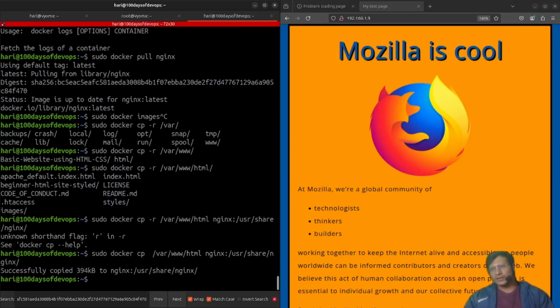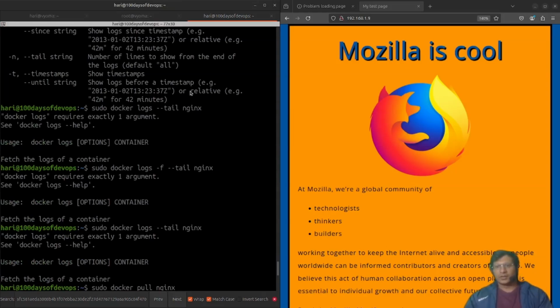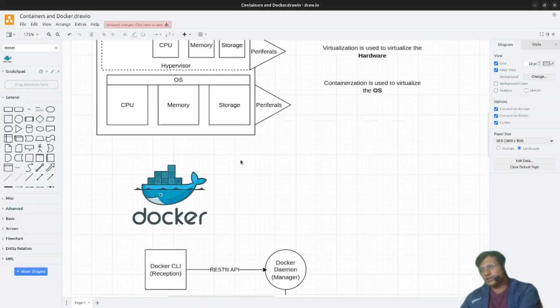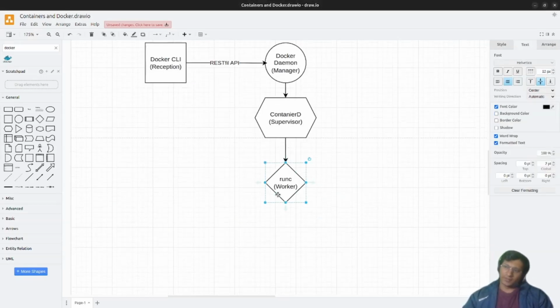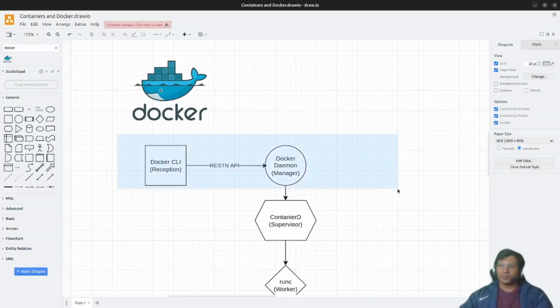So this is how we can run our container and copy files to and from the container. So let's just see what we have learned so far today. We have learned about containerization, what is Docker, what is the difference between containerization and virtualization, and how Docker is currently working. There are other containerization tools, like runc is one of them. Runc is directly used by Kubernetes as the container runtime, and there are other things as well. Docker CLI and Docker daemon have been deprecated from Kubernetes. And one more thing is how containerization and virtualization are different from each other.